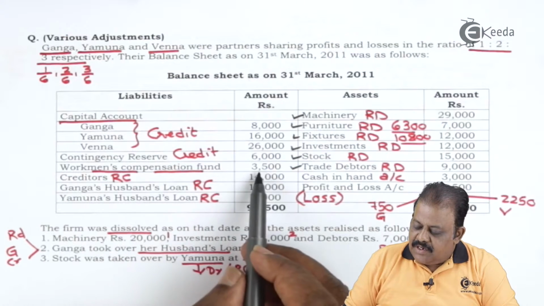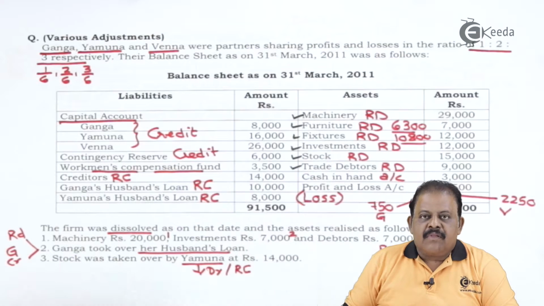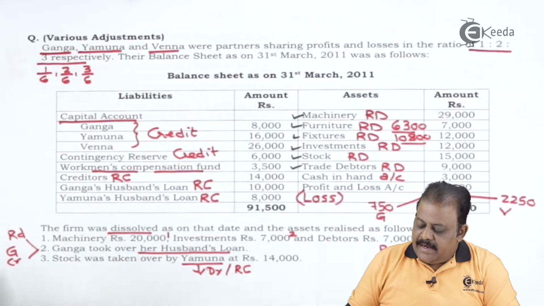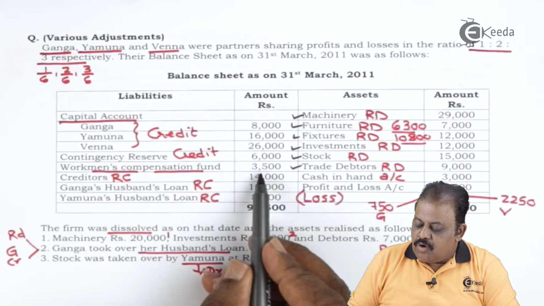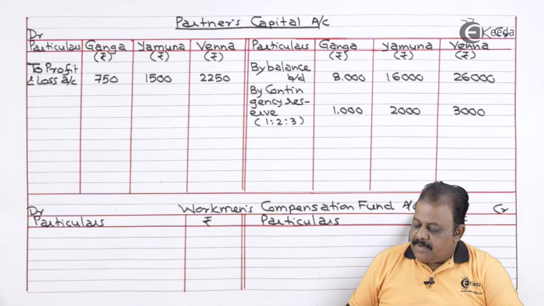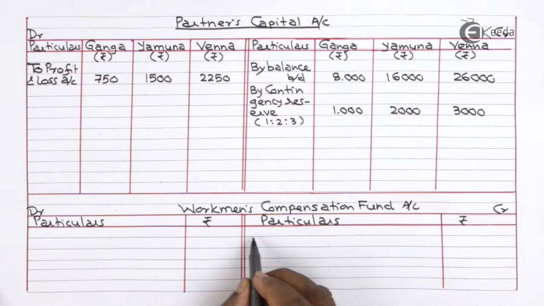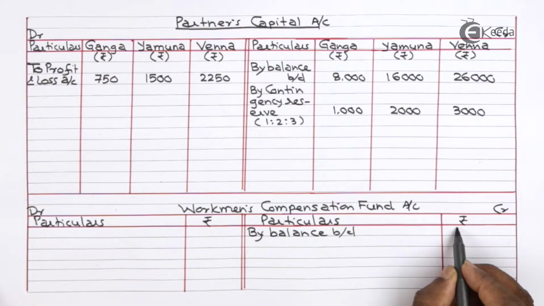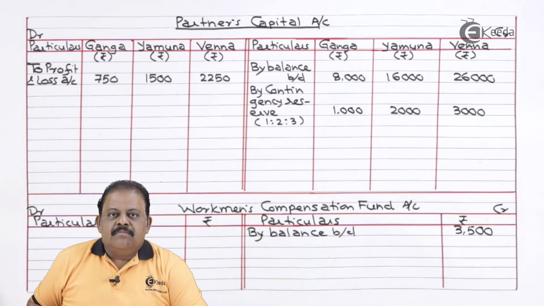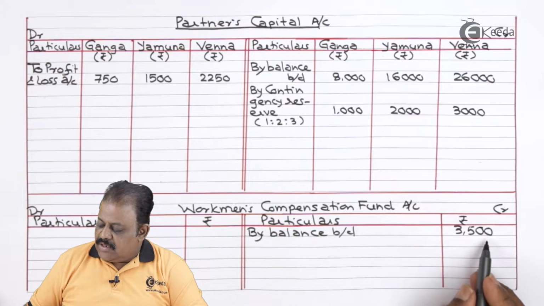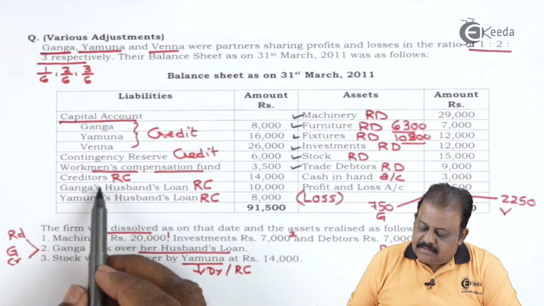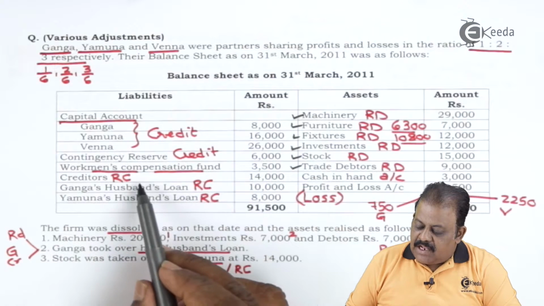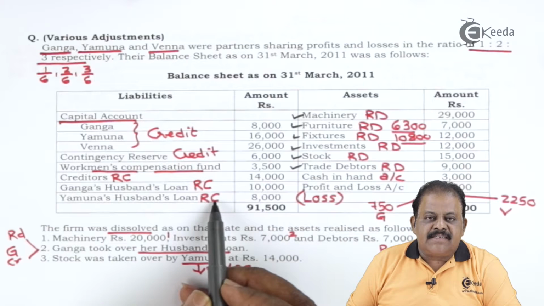Workmen's compensation fund 3,500. Separate account is opened to indicate proper utilization of workmen's compensation fund. Workmen's compensation fund credit side. By balance brought down 3,500. Creditors, Ganga's husband loan, Yamuna's husband loan will be transferred to realization account credit side.